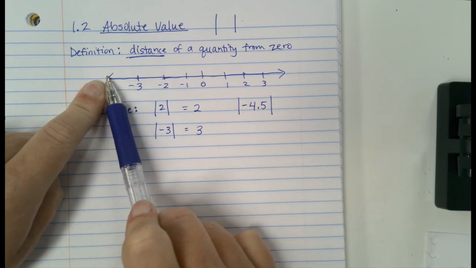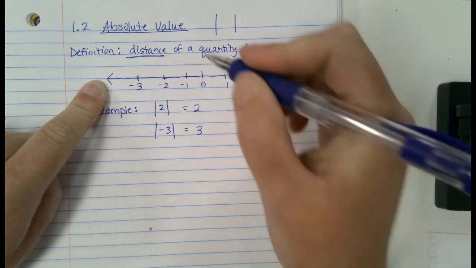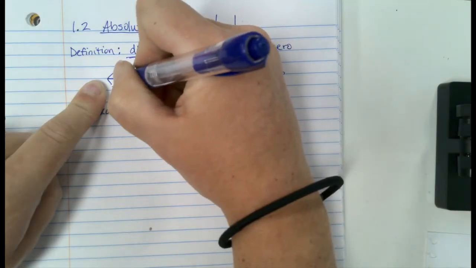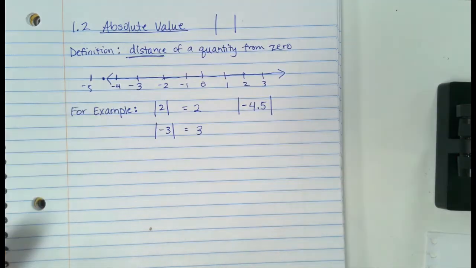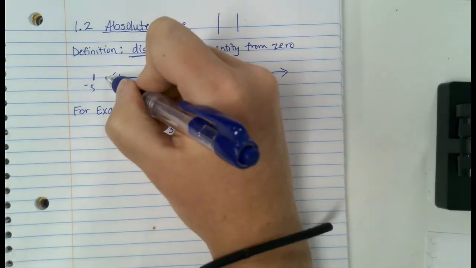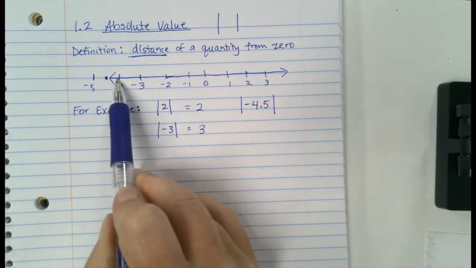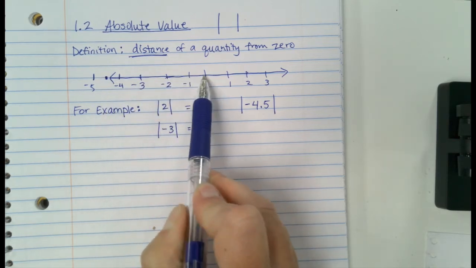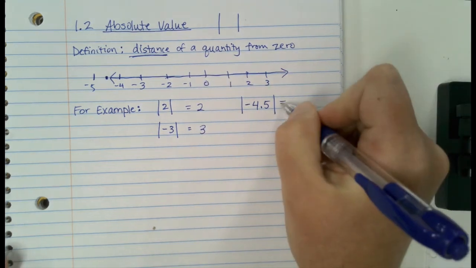This is negative 4. This is negative 5. Here's 4.5 right here. Here's a half unit, and then 1, 2, 3, 4 more. So it's 4.5 units away.